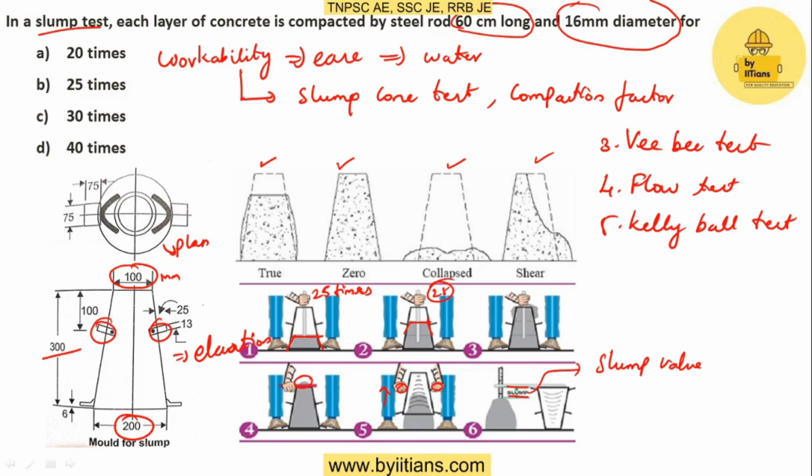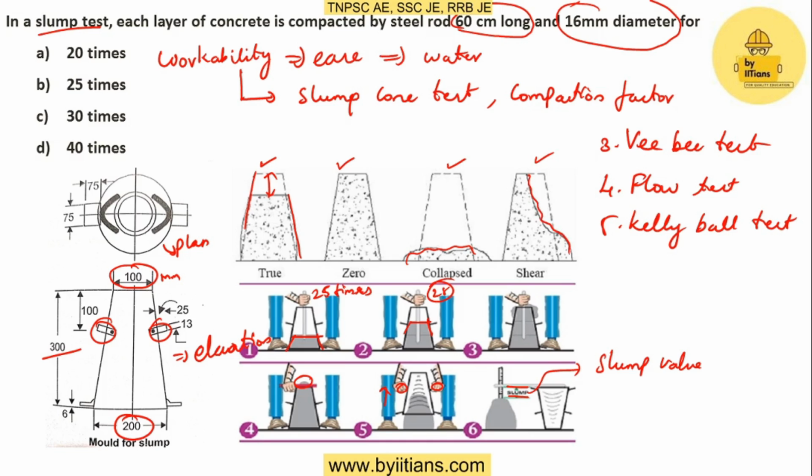True slump is nothing but it resembles the same shape of the cone but decreases in height. So this is the true slump, and this is zero slump, which means it remains as the shape of the cone. It will not decrease in height. This is zero slump. And this is collapse slump, which means it will be having more water. In case you are adding more water, this concrete will not be stiff enough so that it will fall on the ground. This kind of slump is called collapse slump, and if part of the slump is sheared, then it is called shear slump.